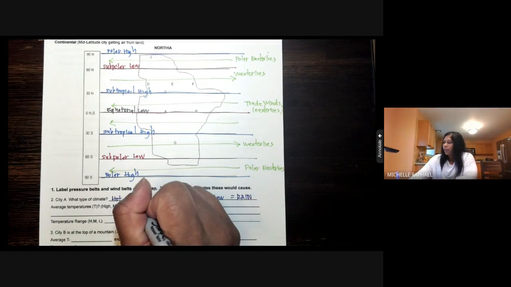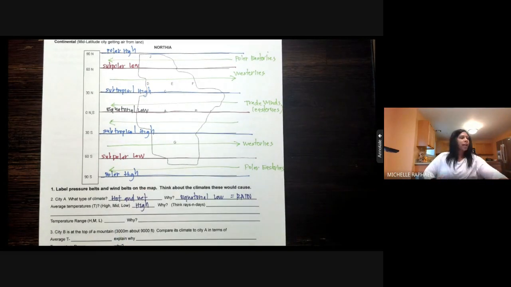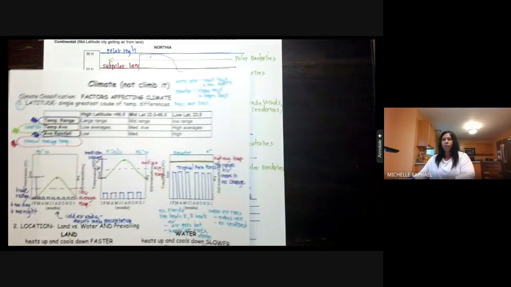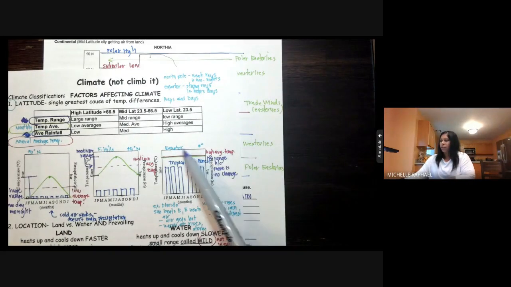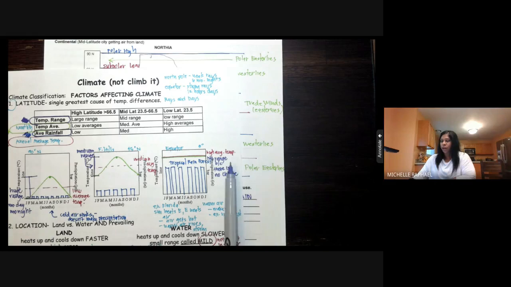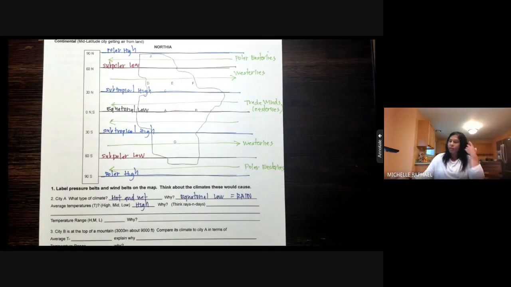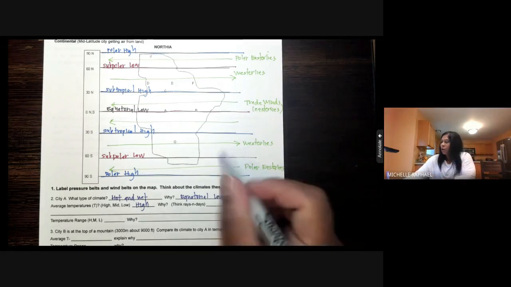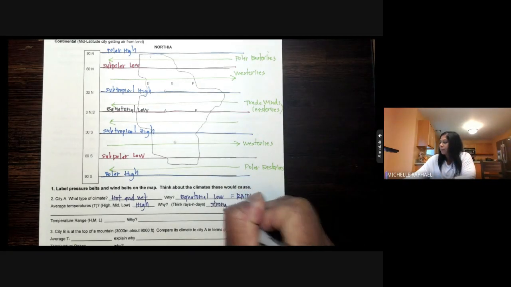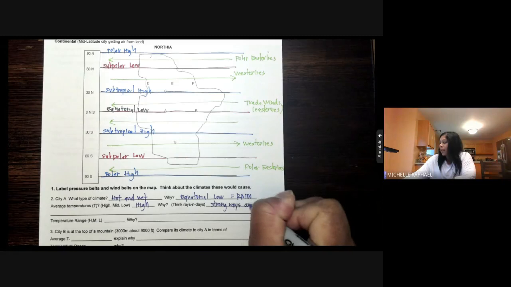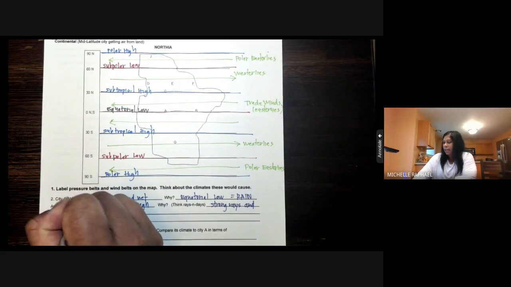If you refer back to your climate notes, you will see the climate graph we did for the equator: a high average temperature, high amounts of precipitation, and no range. Why no range? Which answers our next question. Why? We have strong rays and long days.